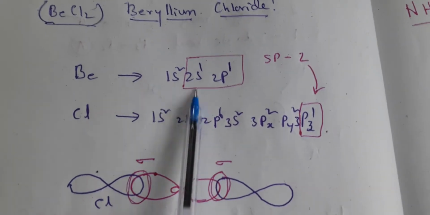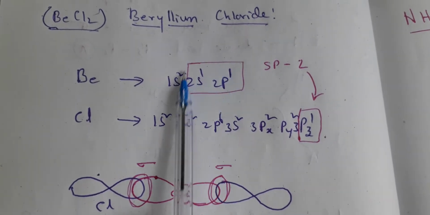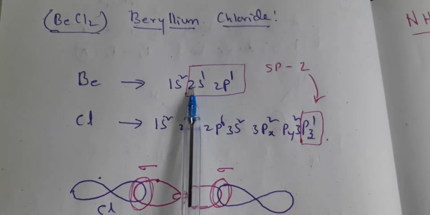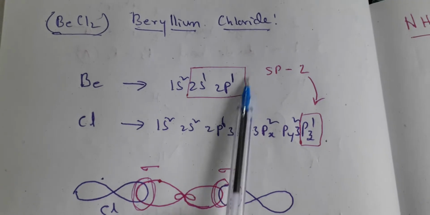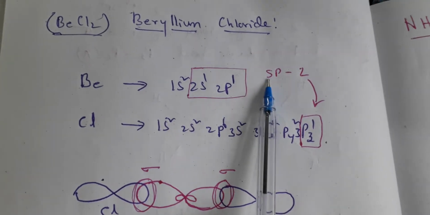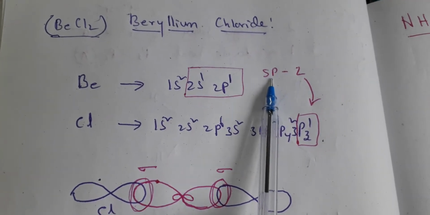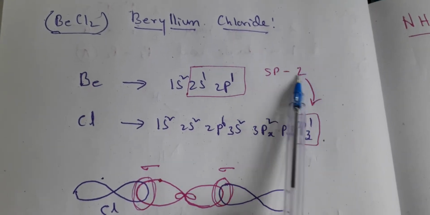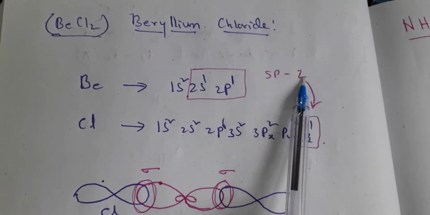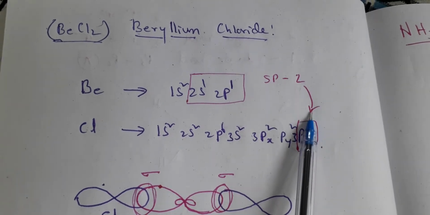So 2s1, 2p1 in the sense, in the second shell you have two unpaired electrons, one being the s orbital, the other being the p orbital. These two combined together give us sp hybridized orbitals, and there are two orbitals here. So two unpaired electrons ready to react.